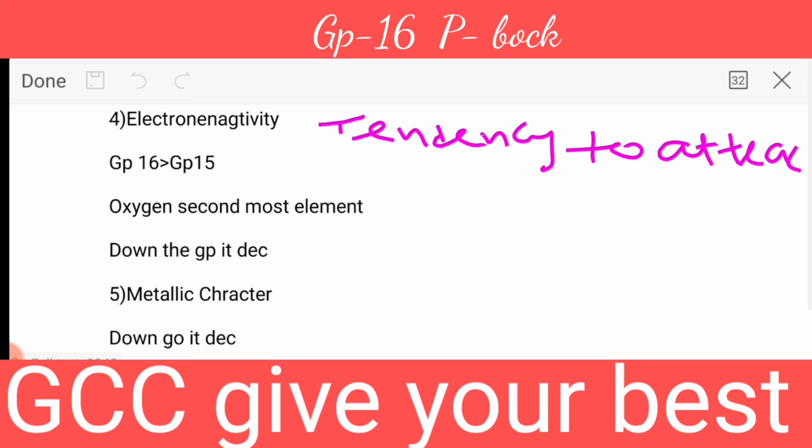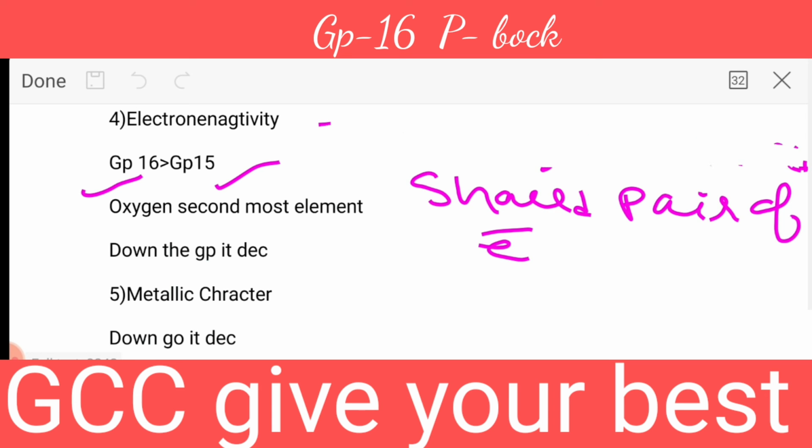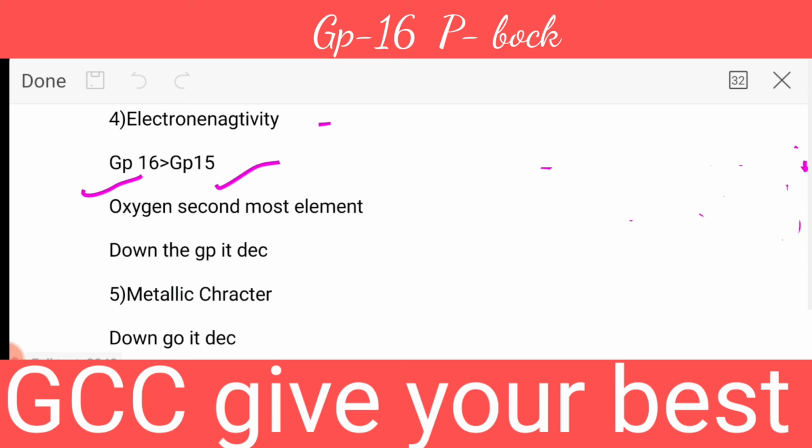Tendency to attract the shared pair of electrons towards itself. Okay, now they told that group number 16 has higher electronegativity than group number 15. Why is it so? I think you all know very well why. Because group number 16 has a smaller size than that of group number 15.